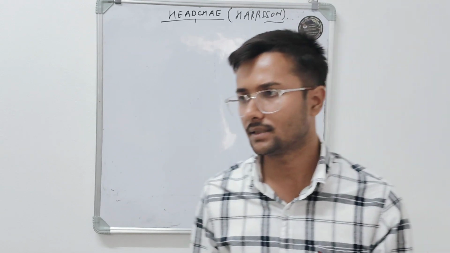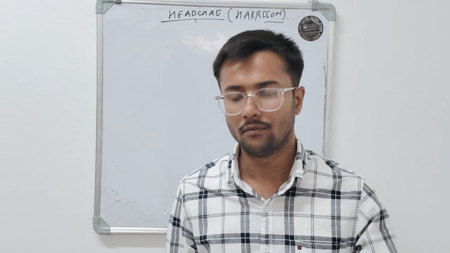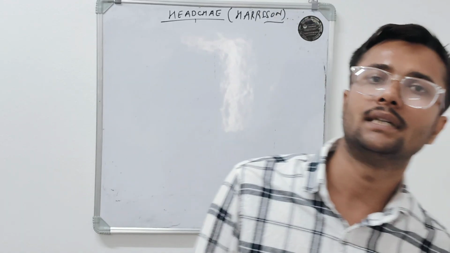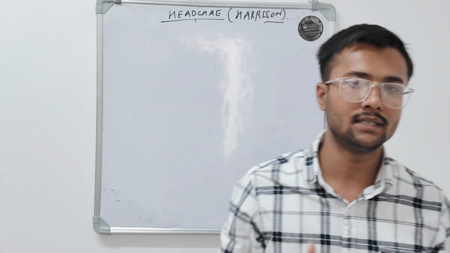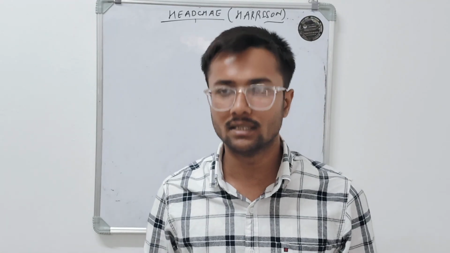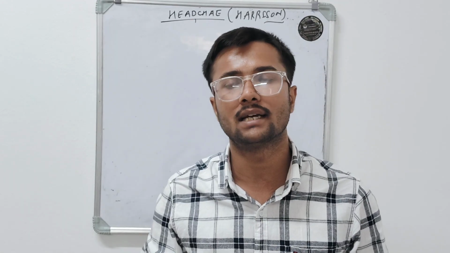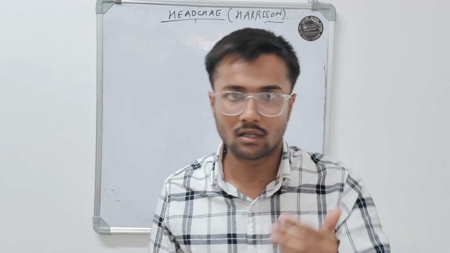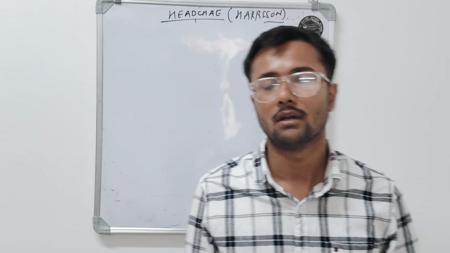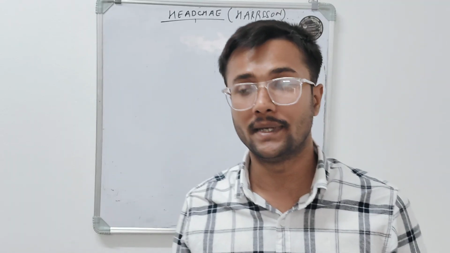So what happens whenever any external things are happening inside the cranium cavity? These external things activate the pain receptors that are located in the cranium region. So what are the external things that are happening in the cranium that stimulate the pain receptors?